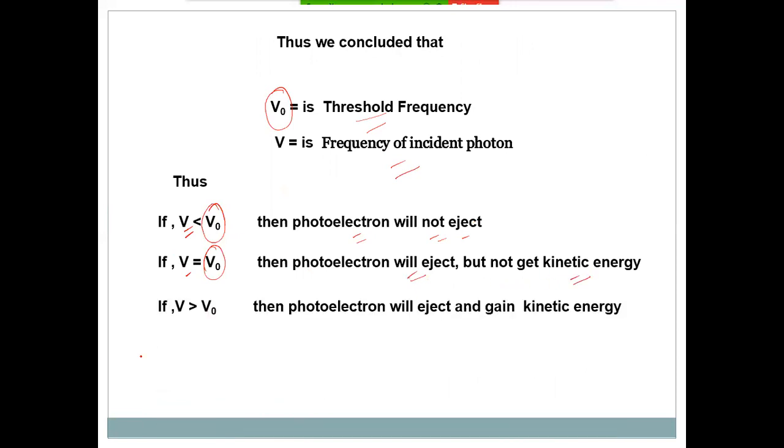If nu is greater than nu naught, then the photoelectron will eject and gain kinetic energy. So for the photoelectric effect, we always require this third condition. It means the incident frequency must be more than the threshold frequency. Only then will the electron eject and gain kinetic energy.